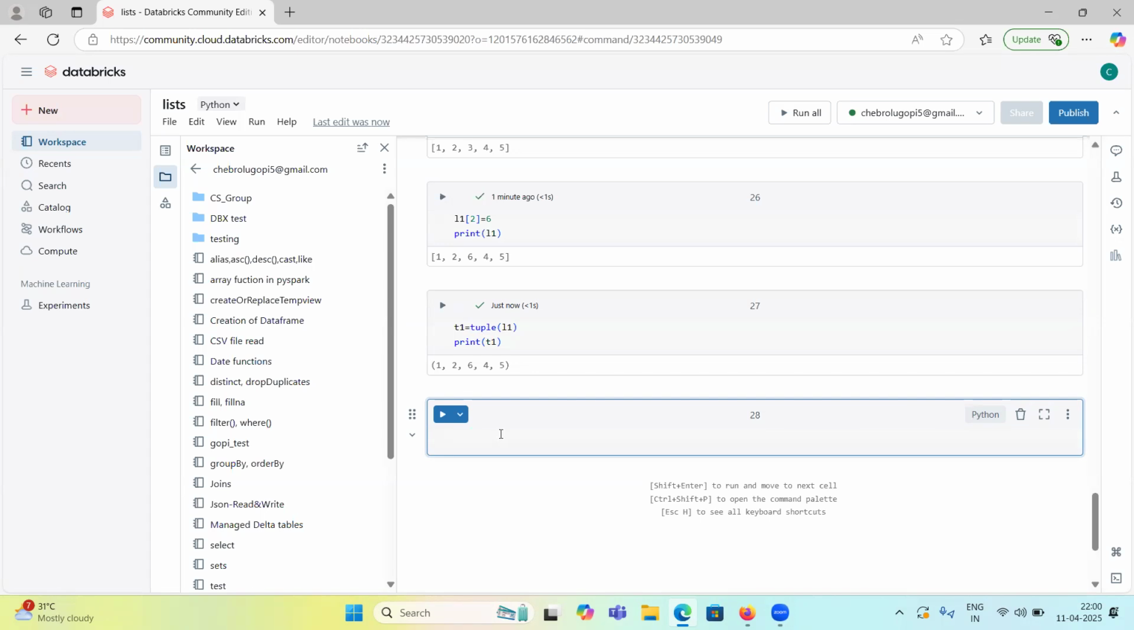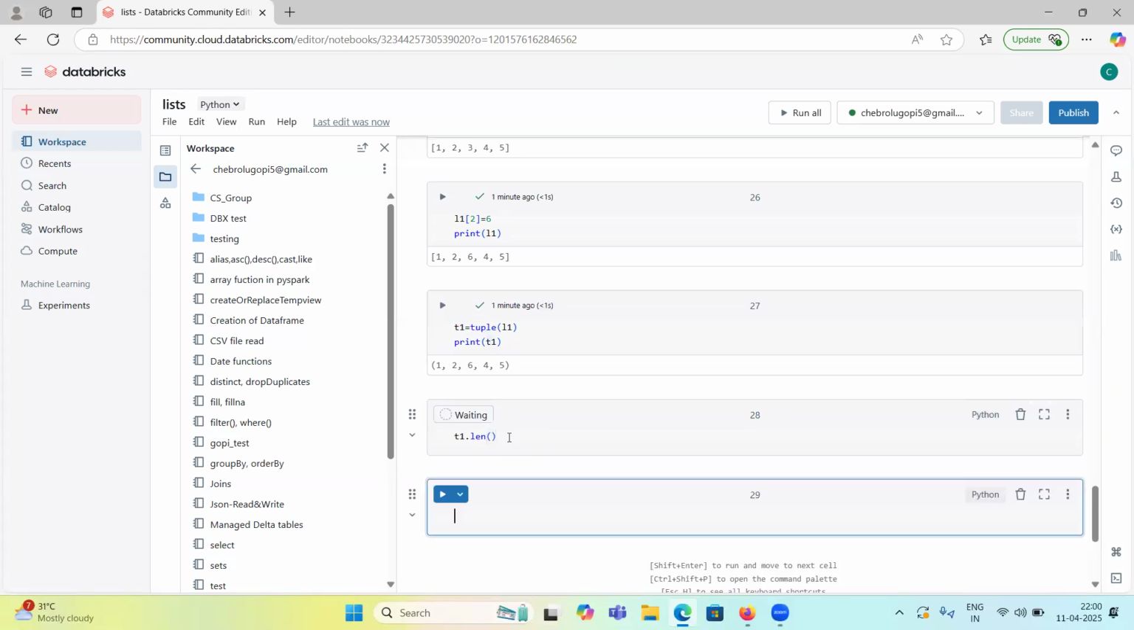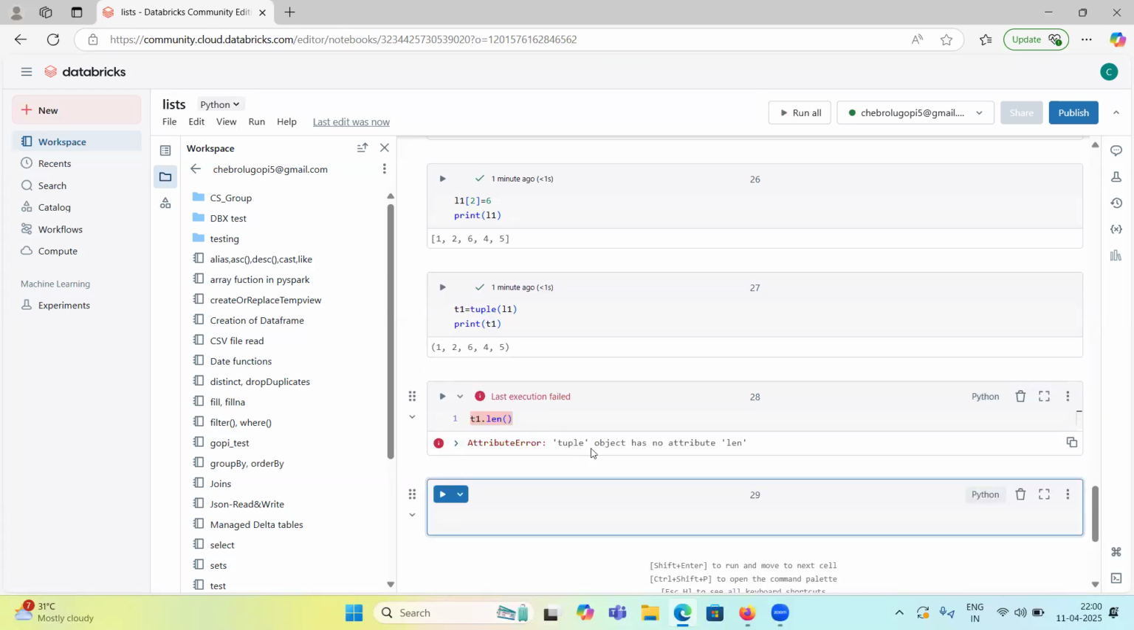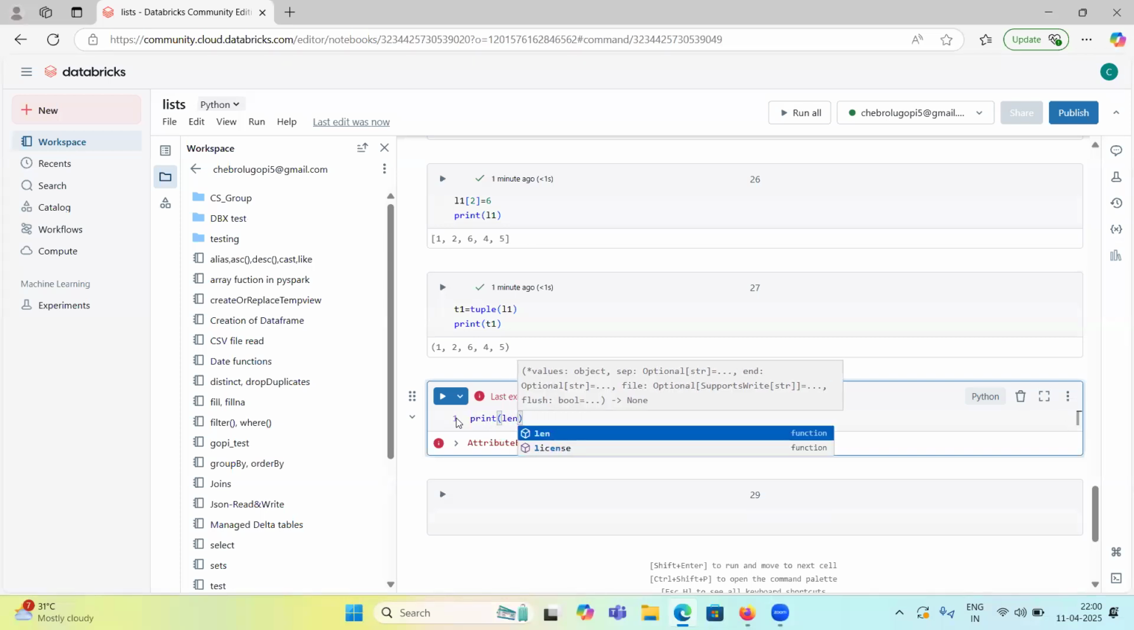How can I find the length of a tuple? We can use the length function on top of this tuple, tuple one. If I perform a length function, tuple object has no attribute length. Sorry, print length of tuple one.